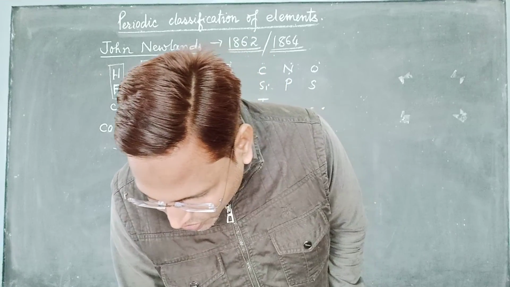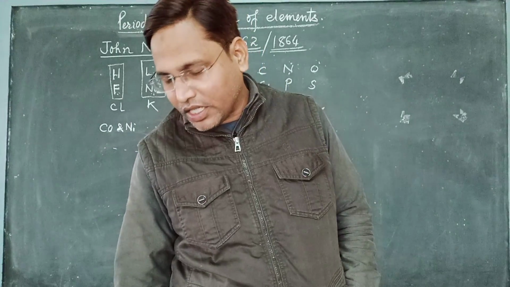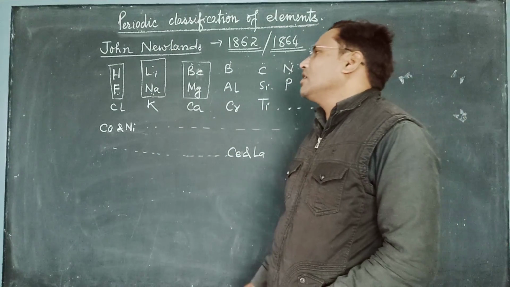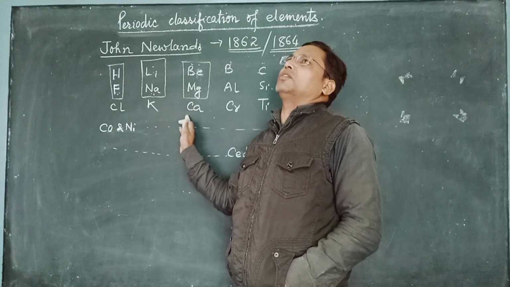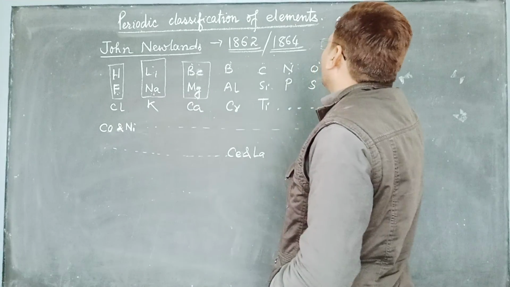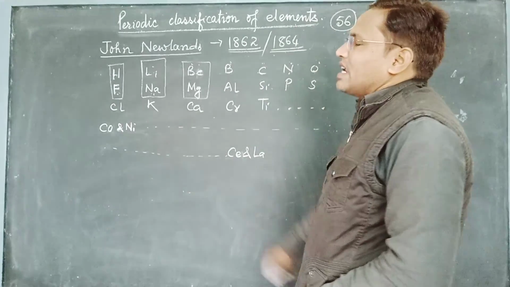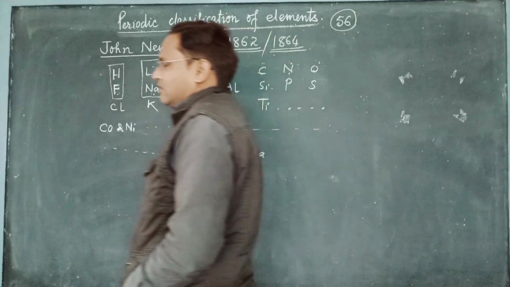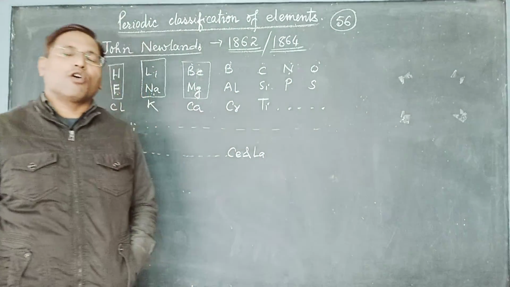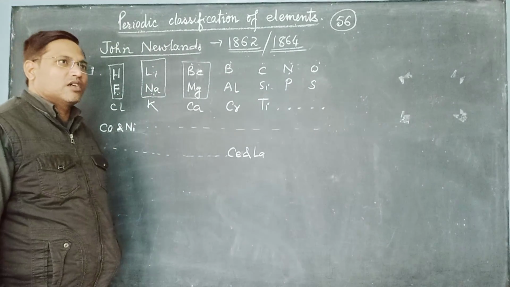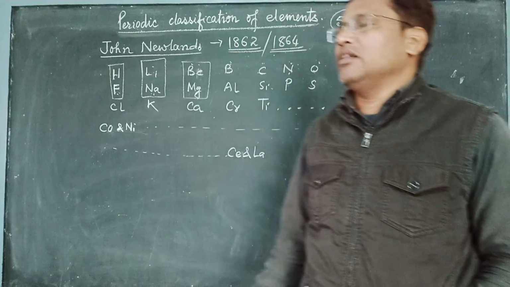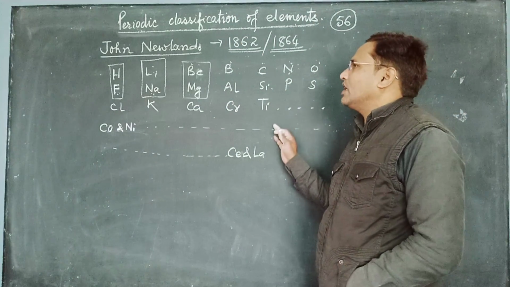Next we have limitations. What were the limitations of Newland's law of octave? One of the limitations, we can say, is that although at his time, till 1864, 56 elements were known, or we can say 56 elements had been discovered, he was not able to arrange all of them in this table. In his arrangement of the elements, he was not able to place all of them.